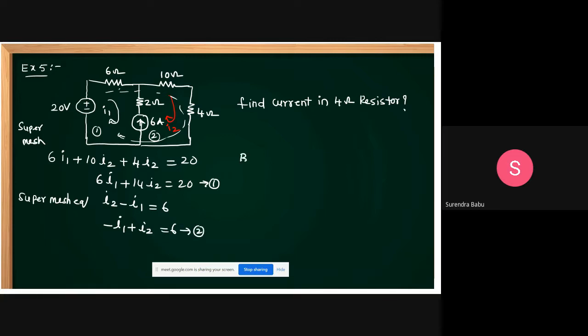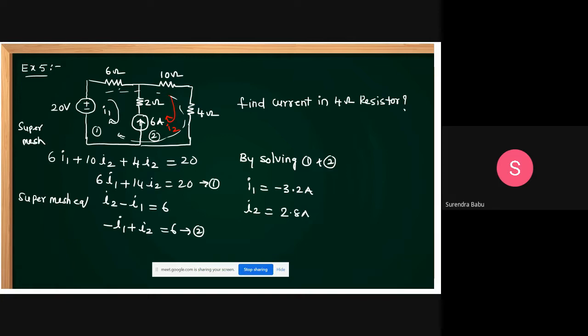By solving 1 and 2, what can you get, students? By solving 1 and 2, we get I1 equal to minus 3.2 amperes, and I2 equal to 2.8 amperes. Please check that one.